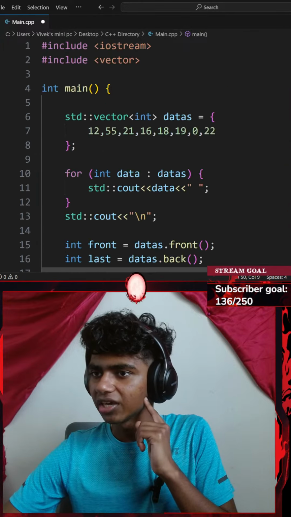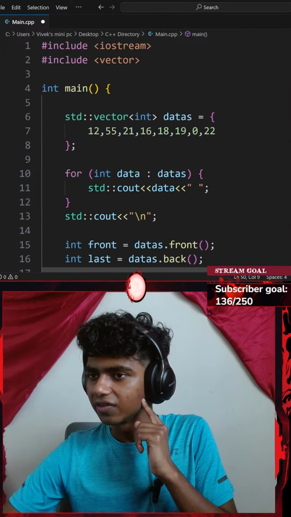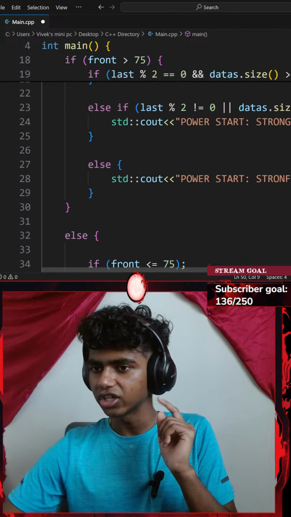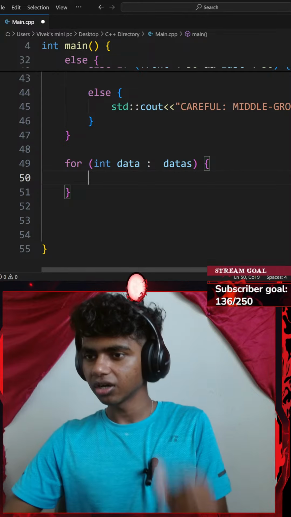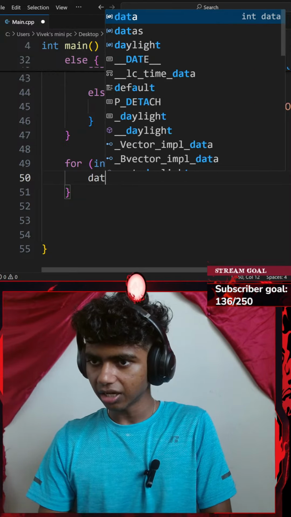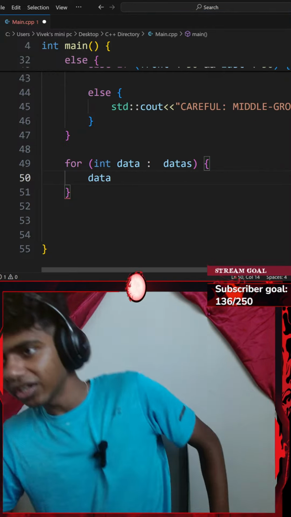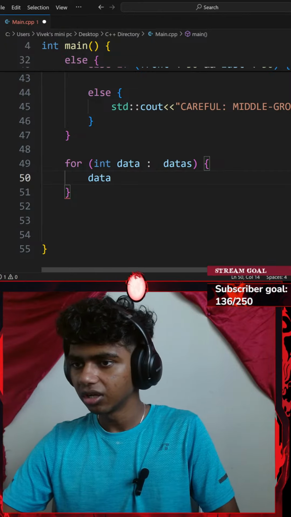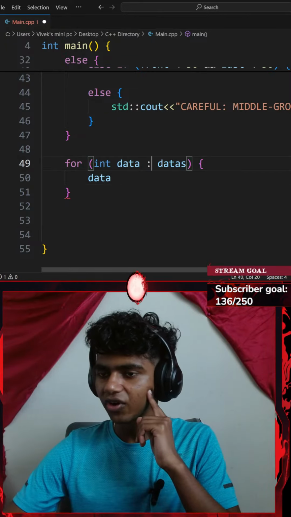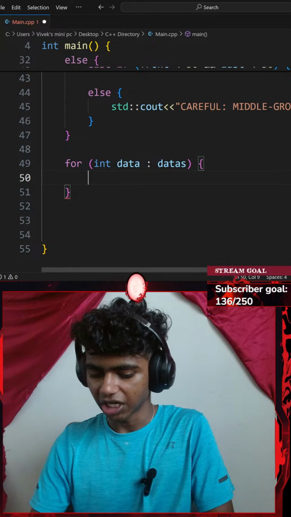How do I check if more than half are even? Okay, I could go with my data. Is there a way to find if everything is even? Okay, let's see. If more than half are even, I could add an if statement here.